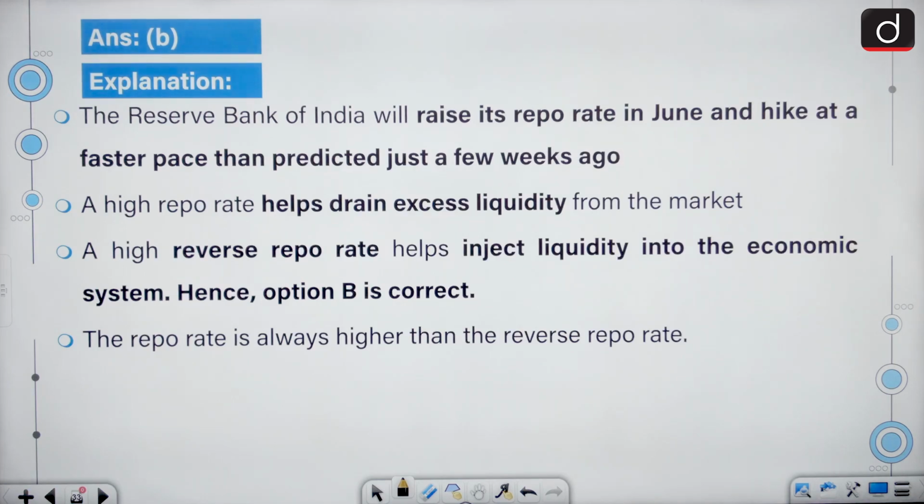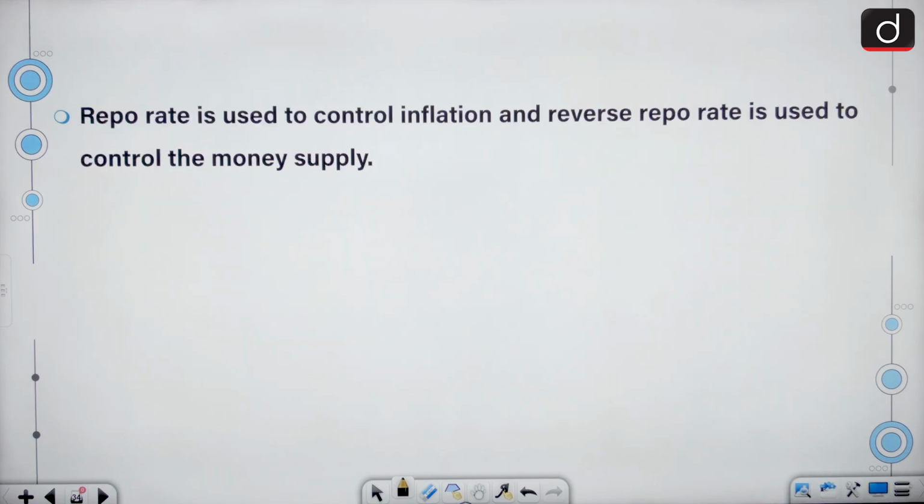A high repo rate helps drain excess liquidity from the market. A high reverse repo rate helps inject liquidity into the economic system. The repo rate is always higher than the reverse repo rate. Repo rate is used to control inflation and reverse repo rate is used to control the money supply.